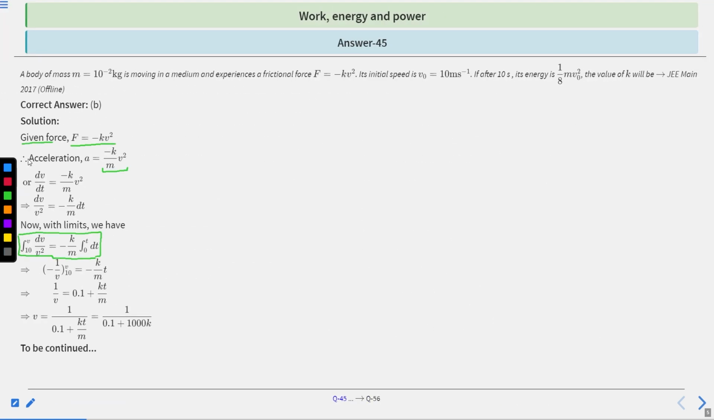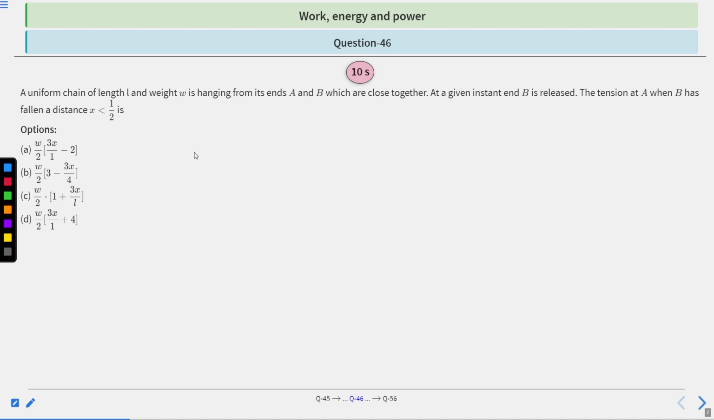Next question. Question 46. A uniform chain of length L and weight W is hanging from its ends A and B, which are close together at a given instant, and B is released. The tension at A when B has fallen a distance x is what? Clear? So which option is correct? A, B, C, D. Which one is correct? Clear? You have 10 seconds to solve this question. After 10 seconds, we will provide the solution. Clear?